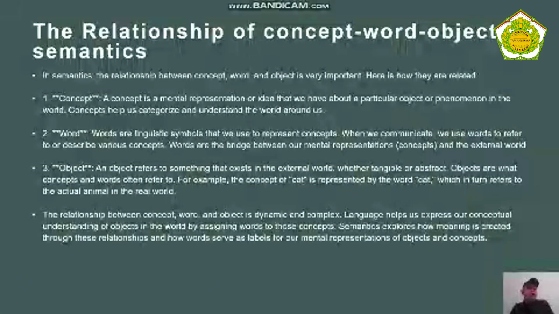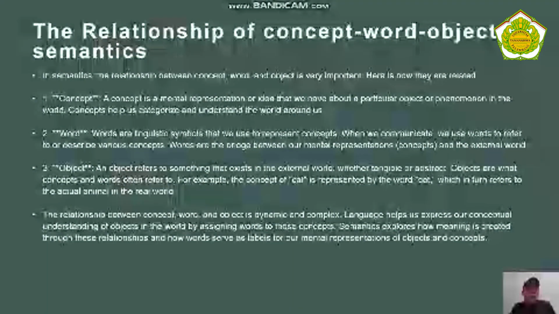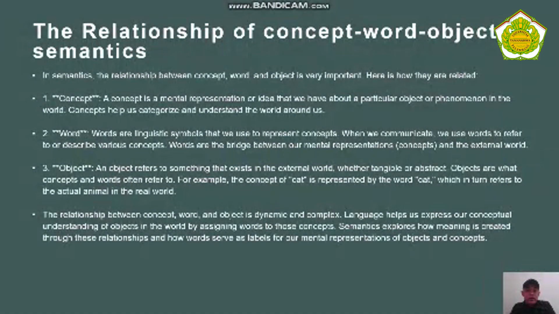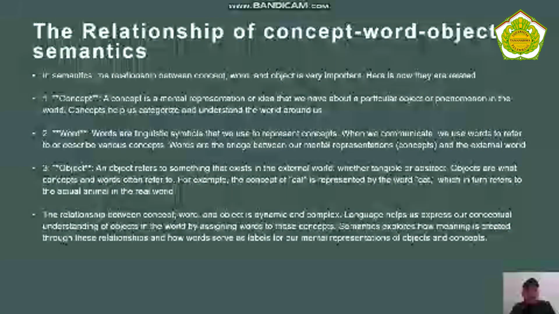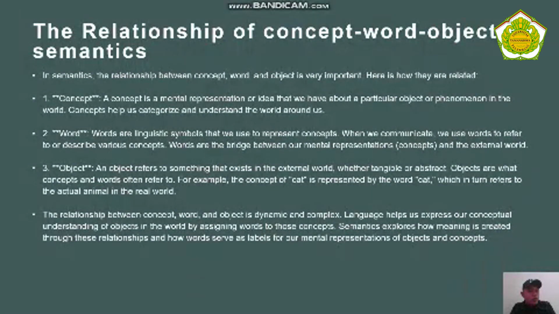Next. Number 1. The relationship of the concept, word, and object in semantics. In semantics, the relationship between concept, word, and object is very important. Here is how they relate.